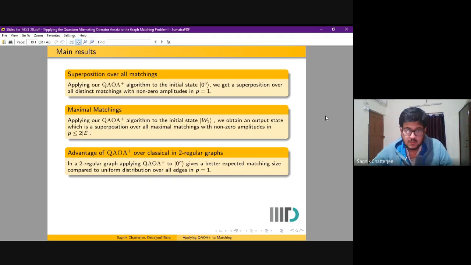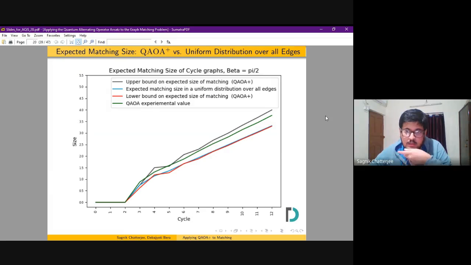Thirdly, we show that the QAOA plus output gives us a better expected matching size compared to the uniform distribution over all edges. We prove this by determining the strict lower bound for the QAOA plus expected matching size, which we see in this figure.